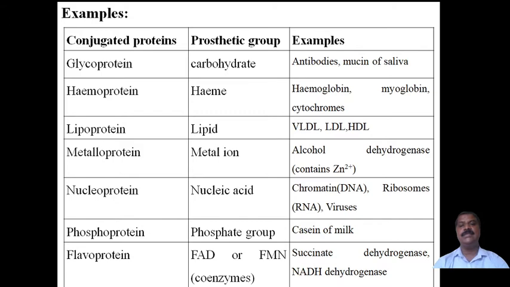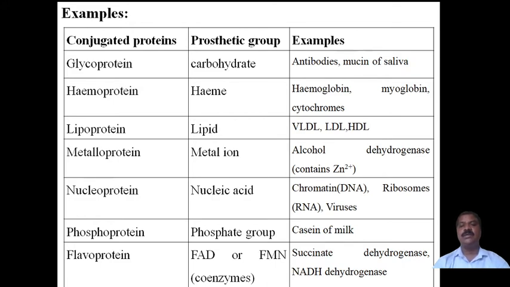Here heme is the non-amino part present along with the protein. Hemoglobin is an example. Globin is the amino acid part, and heme is the non-amino or prosthetic group. Myoglobin and cytochromes are also examples of hemoproteins.